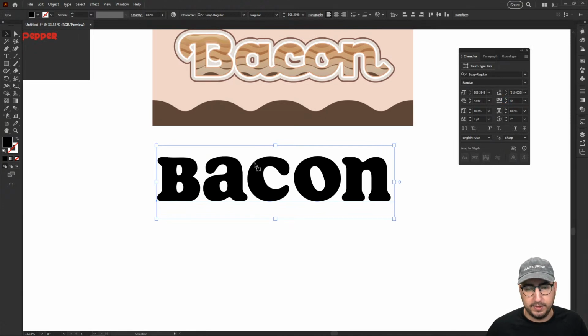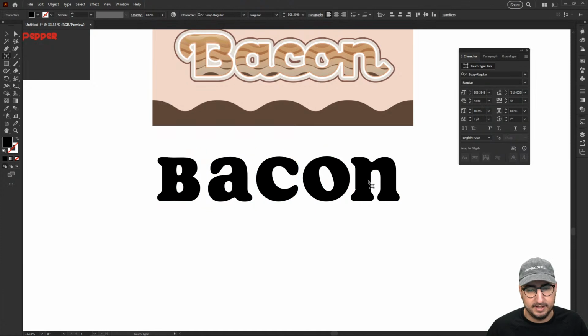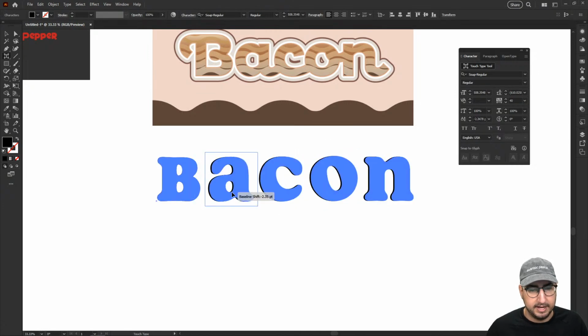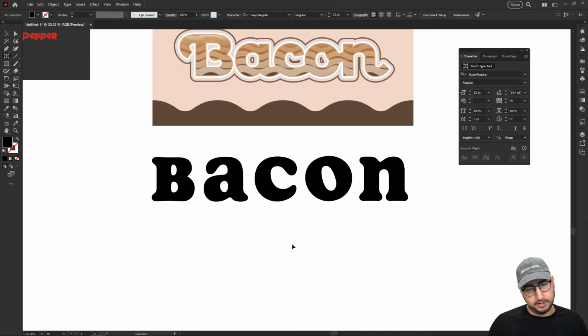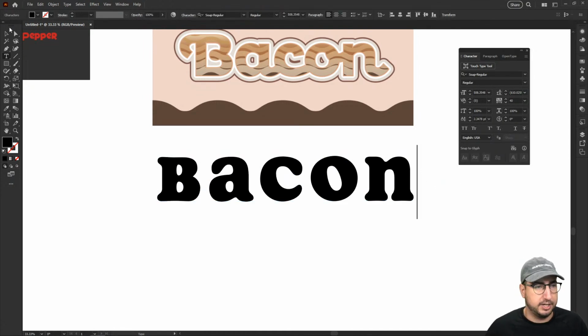All right, so this isn't kerned the way that I want, and I can definitely bring it out here, or I can use the Touch Type tool, which is going to be way easier and give us the visual space. We did talk about the Touch Type tool, and this is where the power of Touch Type really comes together. If you're trying to visually balance something, I'm able to visually balance this word the way that I want it to look without having to change a bunch of settings.